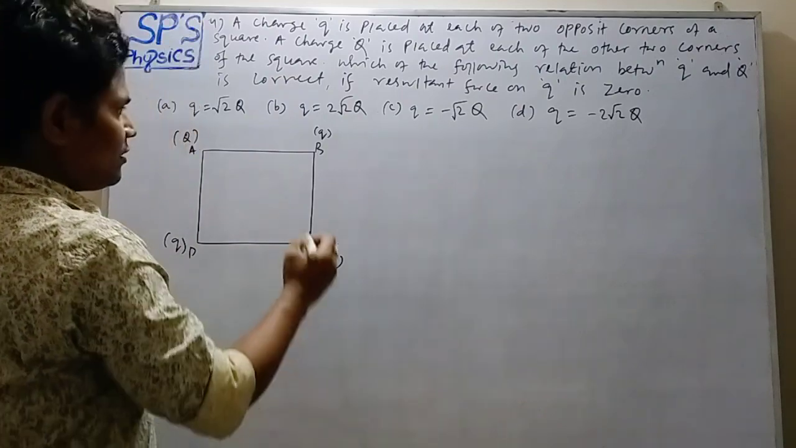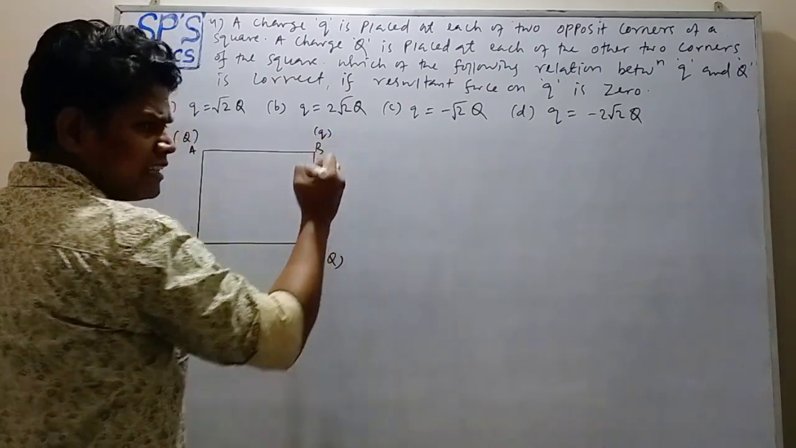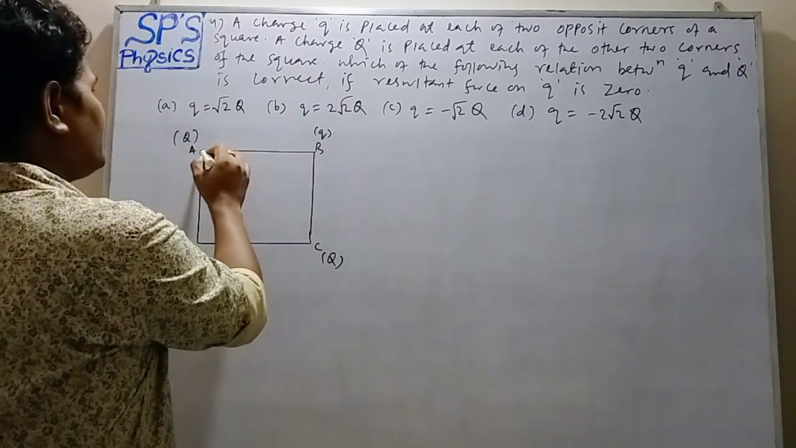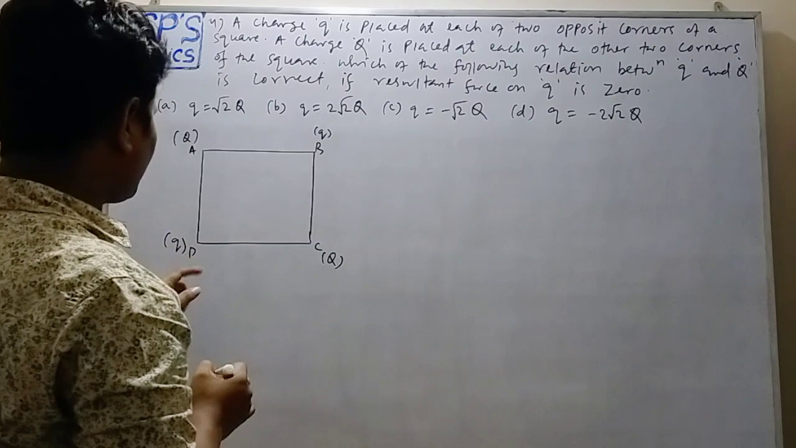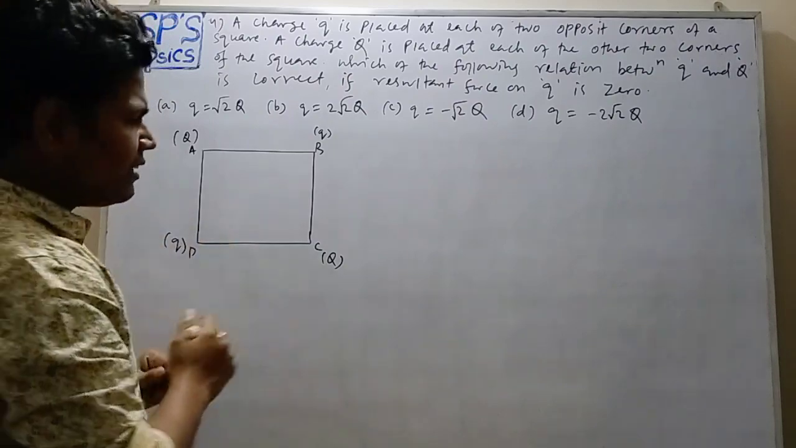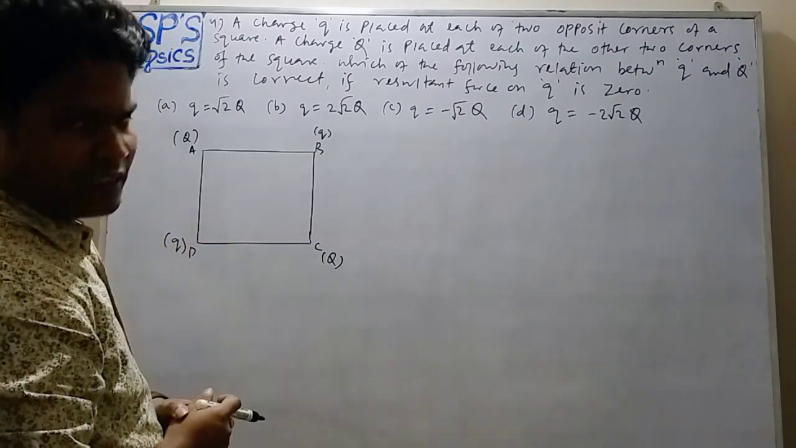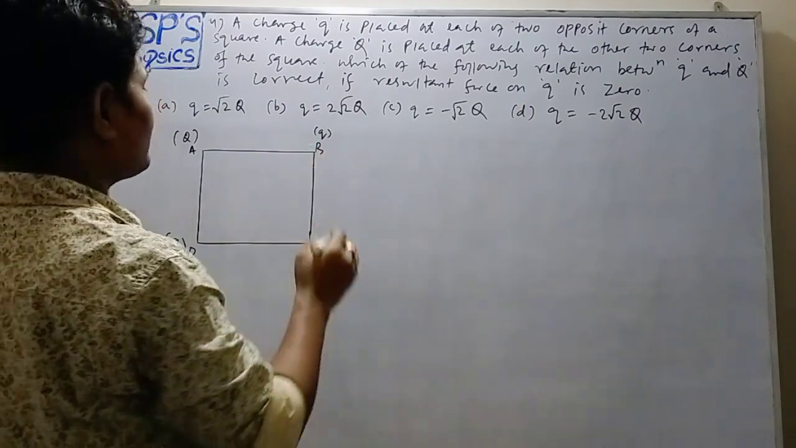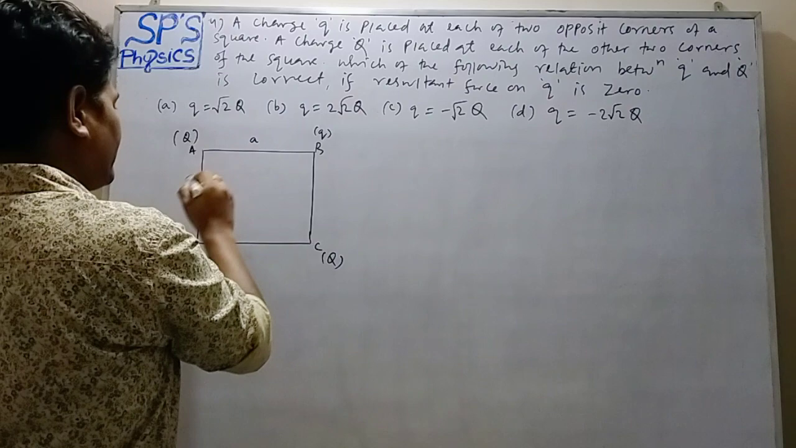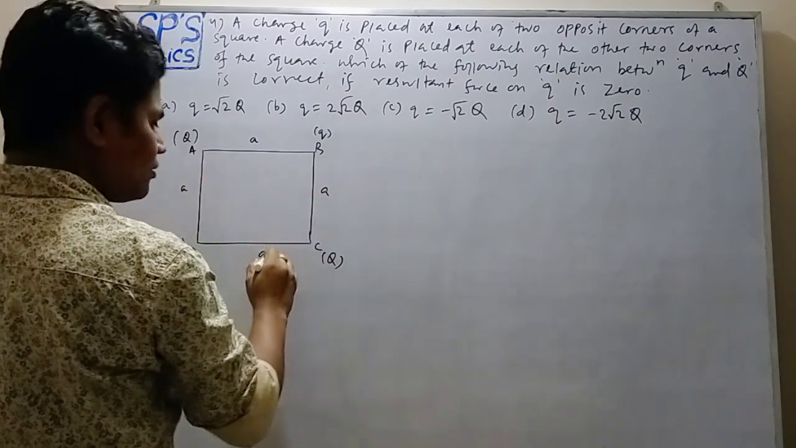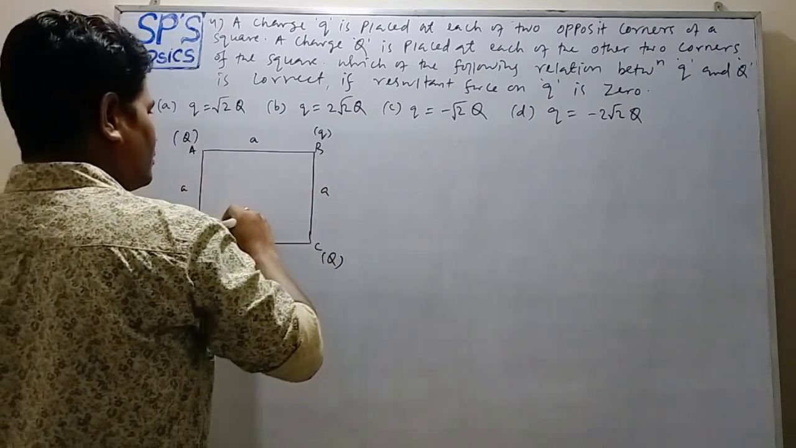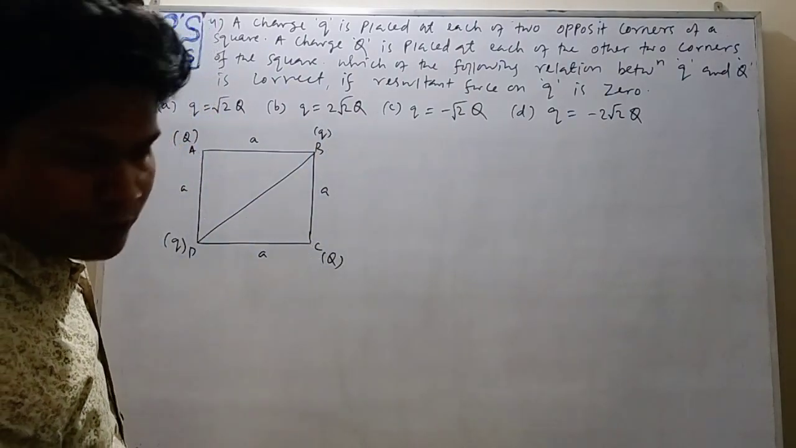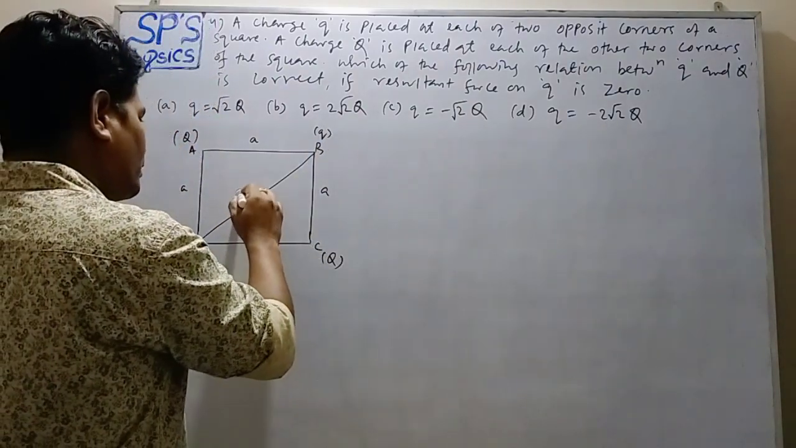So how many forces are acting on that charge small q? Obviously 3 forces. One is due to charge at A, another is due to charge at D, and another is due to charge at C. Suppose the side of the square is A. That is one of the diagonals, and the diagonal of a square equals root 2 into side, so it is root 2A.